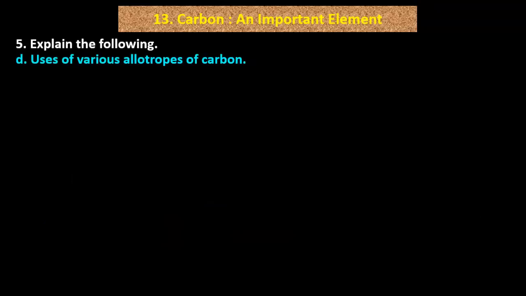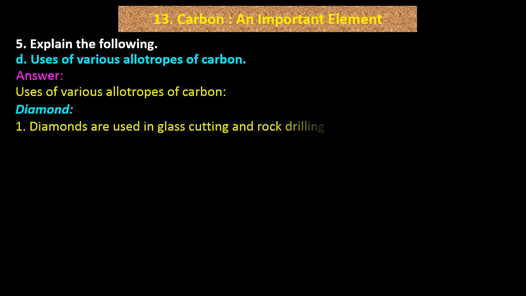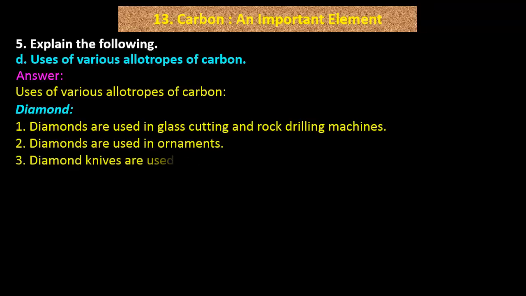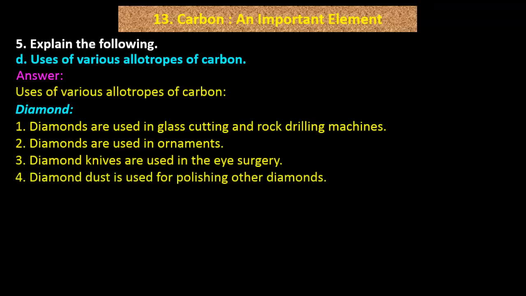D. Uses of various allotropes of carbon. Answer. Uses of various allotropes of carbon. Diamond. 1. Diamonds are used in glass cutting and rock drilling machines. 2. Diamonds are used in ornaments. 3. Diamond knives are used in eye surgery. 4. Diamond dust is used for polishing other diamonds.